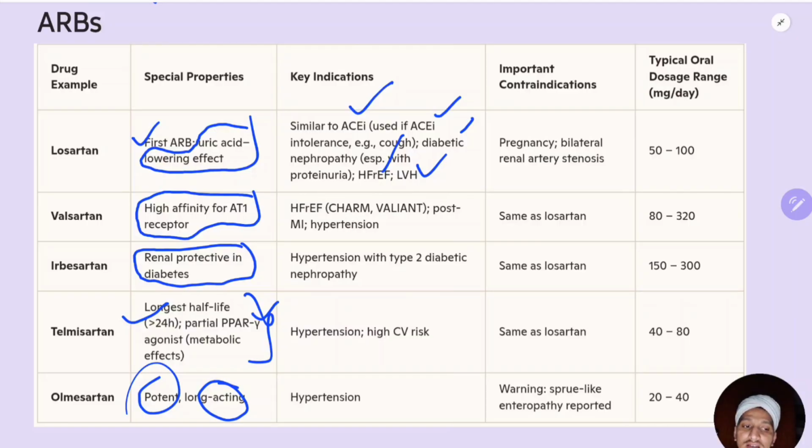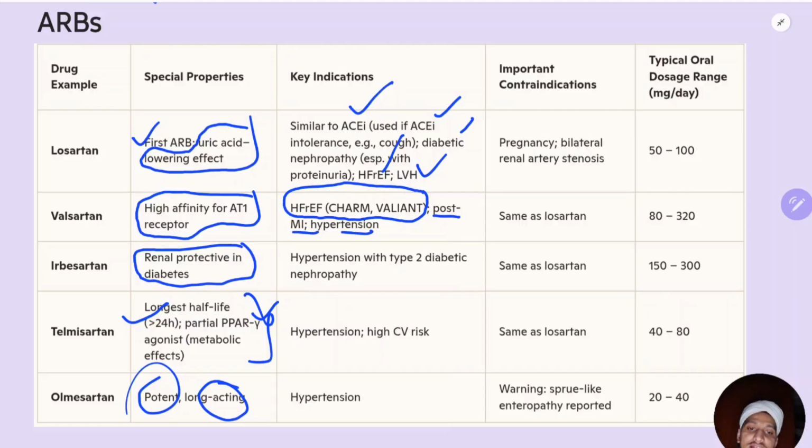Similarly to ramipril, valsartan has a good cardiovascular outcome compared to other angiotensin receptor blockers. Others are also effective, but for cardiac conditions you should choose valsartan, used post MI and in hypertension.